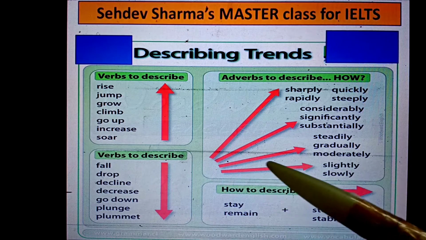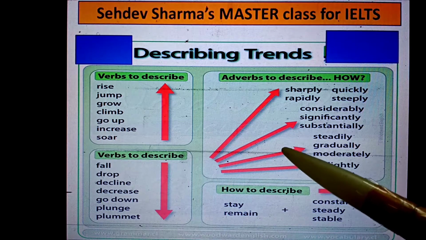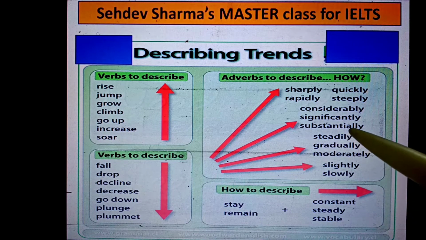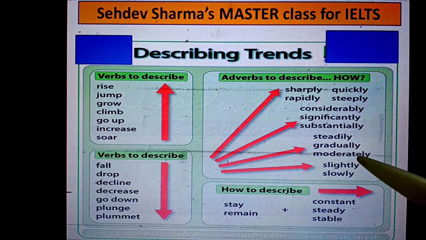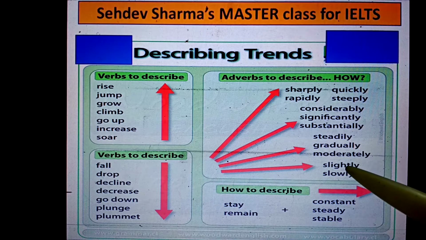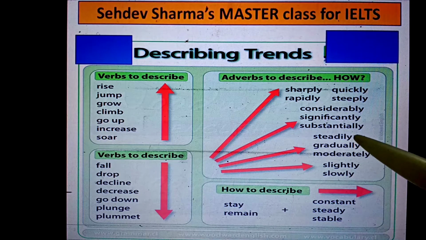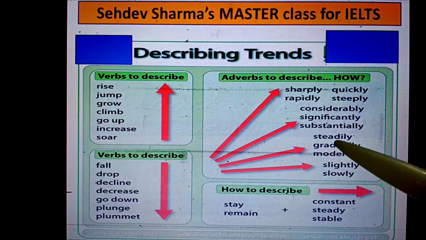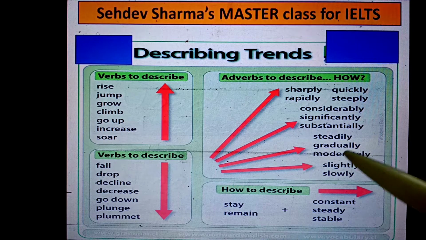If the angle is between 15 to say 25%, we can use the word steadily, we can use the word gradually, we can use the word moderately. Altogether, these three words have almost identical meaning, but we should use them correctly. Instead of slightly, we should not write steadily, or instead of gradually, we should not write slowly, because each concept has its own significance. We have to take care of this.